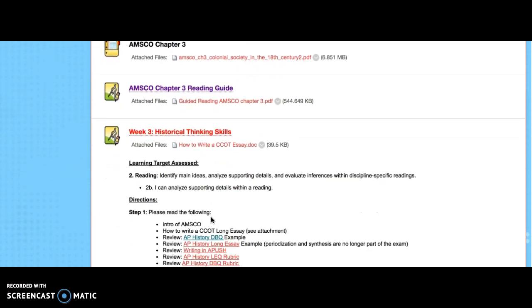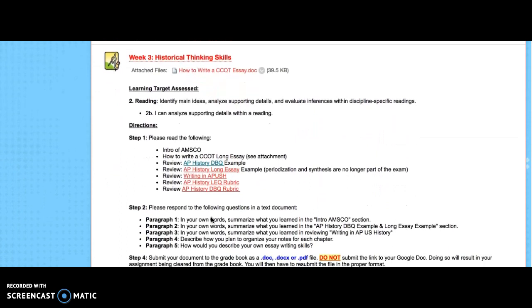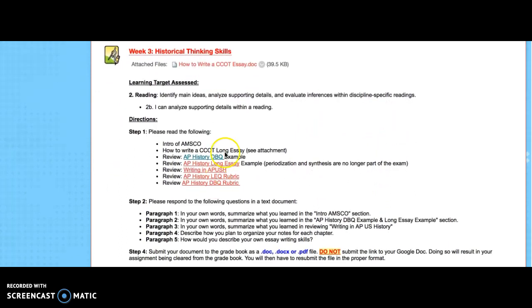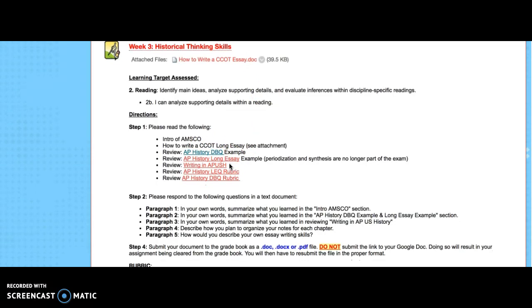So one of your assignments this week is on historical thinking skills. I've attached how to write an essay. I've also attached an example of a DBQ, an example of a long essay, and examples of some strategies you can use while writing in APUS. And then these 2 rubrics are important so that you know what you're getting graded on, because there was a change made this summer to the AP curriculum.